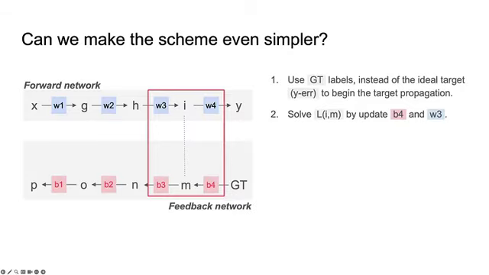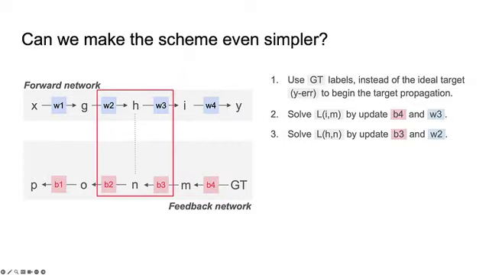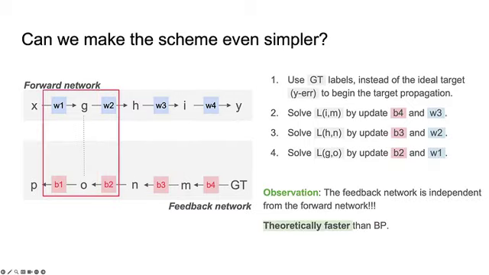Then we solve the layer-wise loss by updating B3 and W3, then the loss between H and N by updating B3 and W2, and likewise. As you may observe, the feedback network is independent from the forward network. Theoretically, it is faster than backpropagation.